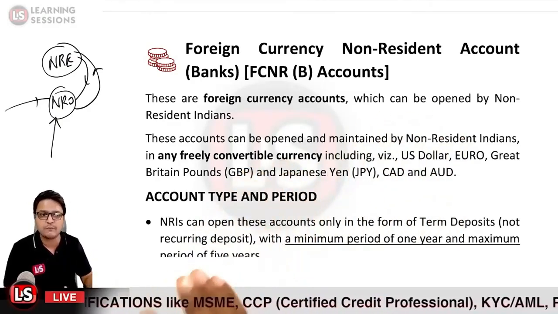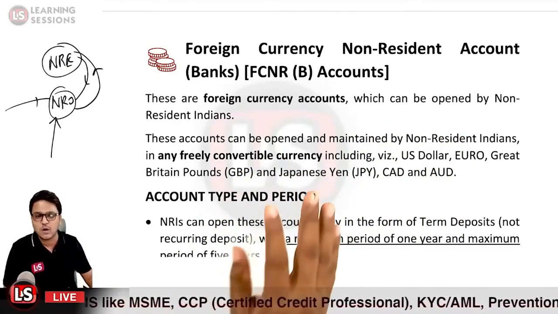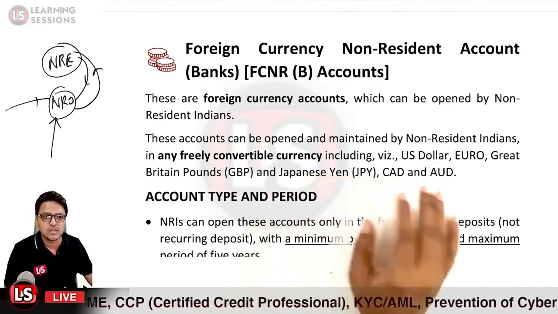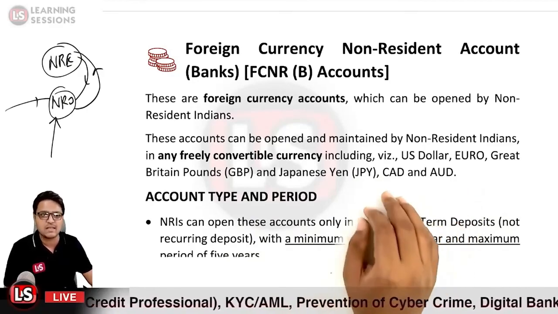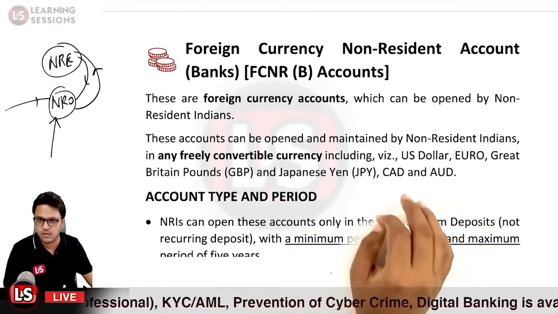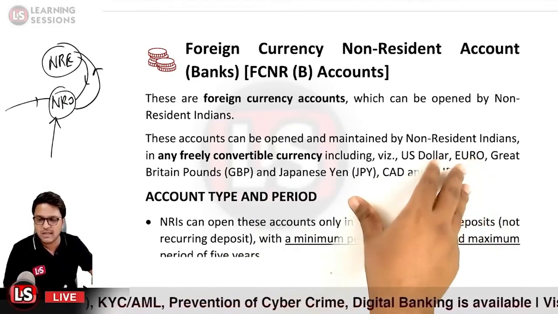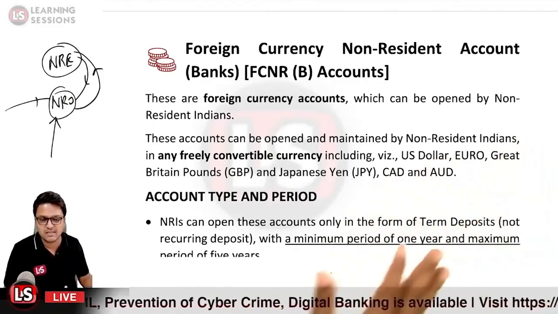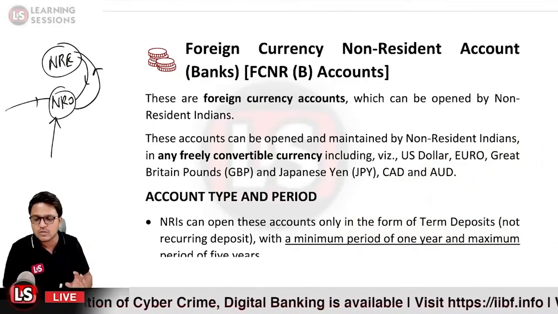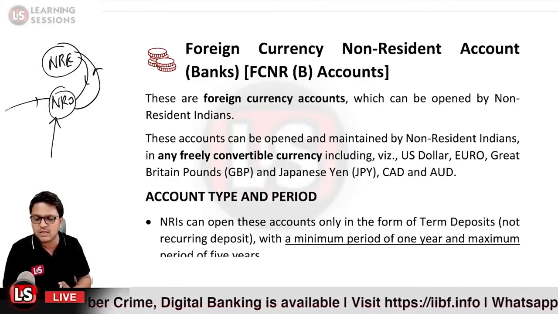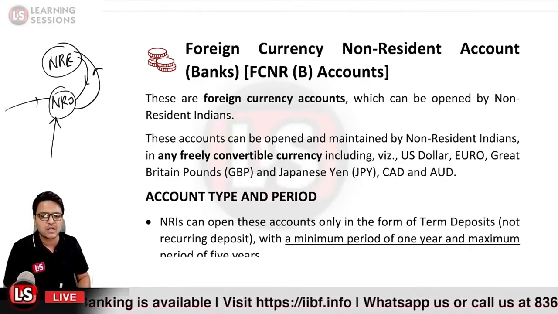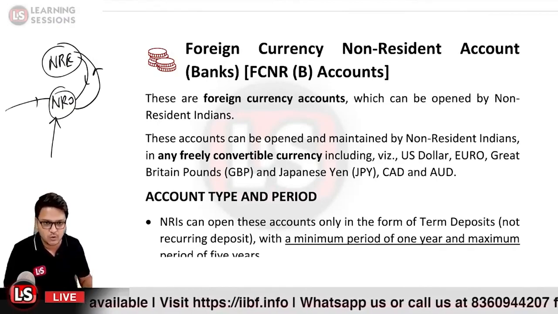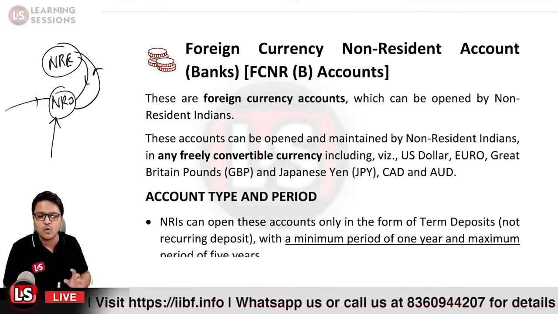So the account can be maintained in any of the freely convertible currencies, which include the US dollar, euro, GBP, that is Great Britain pound, Japanese yen, Canadian dollar, and Australian dollar. And further, the account type would be only and only the fixed deposit. You cannot open a recurring deposit account in the case of the FCNR account. So NRIs are permitted to open these accounts.